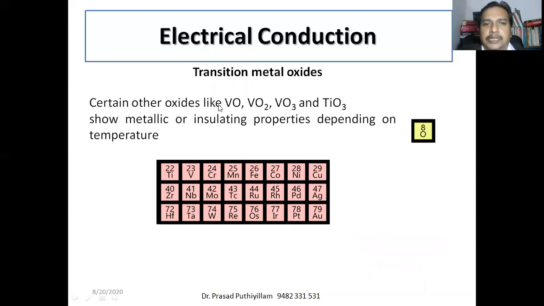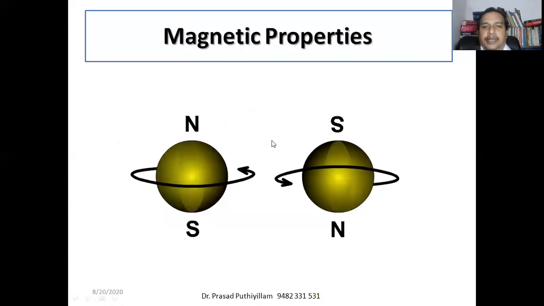Some other oxides like vanadium monoxide, vanadium dioxide, VO3 as well as TiO3, show metallic as well as insulating property depending upon the temperature. If you vary the temperature, it acts as a conductor and becomes an insulator on increasing temperature. Therefore, with temperature, we can control the conduction properties of these compounds, so they have some particular applications also. Now, magnetic properties.